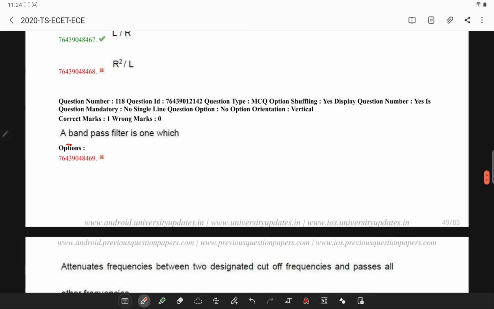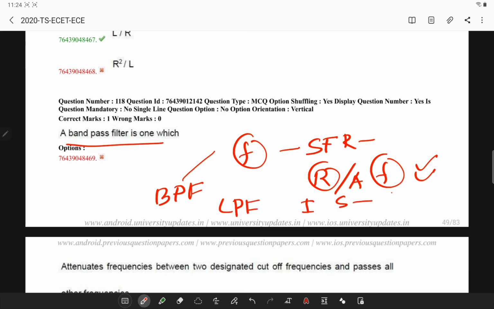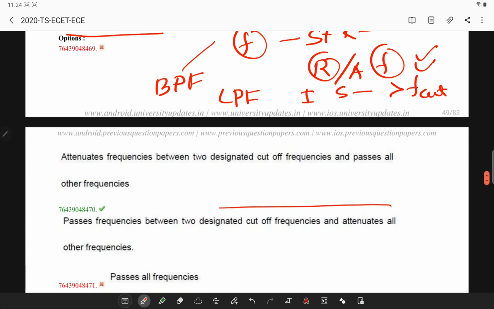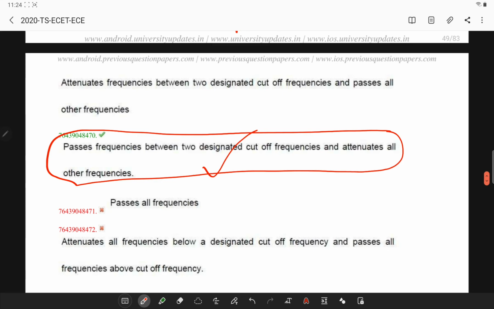Next, a band pass filter is defined as a device that allows frequencies within a specific frequency range and rejects or attenuates frequencies outside that particular range. A low pass filter is used to isolate signals which have frequencies lower than the cutoff frequency. See this, a band pass filter will pass frequencies between two designated frequencies and attenuate all the other frequencies. Next,